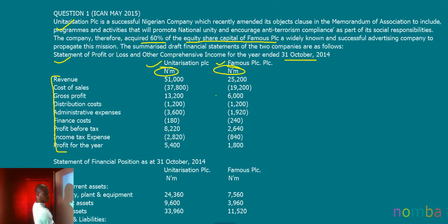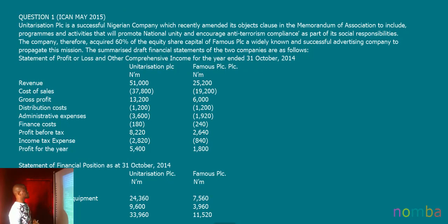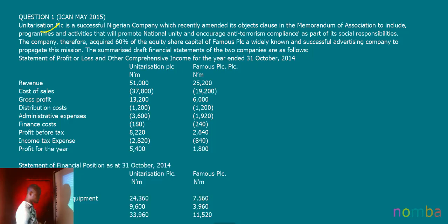Let me clean all of this. Okay, so I have the question. Now this question says that Unitarization PLC is a successful Nigerian company which recently amended its object clause in the Memorandum of Association to include programs and activities that will promote national unity and encourage anti-terrorism compliance as part of its social responsibilities.